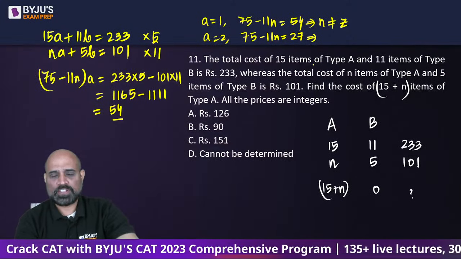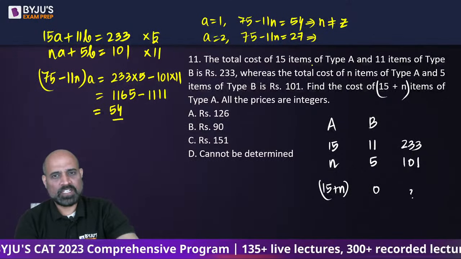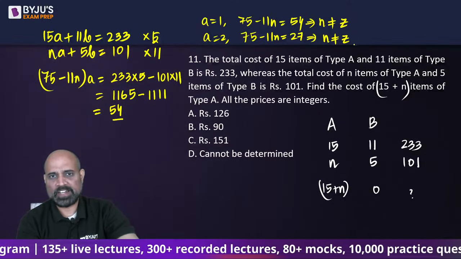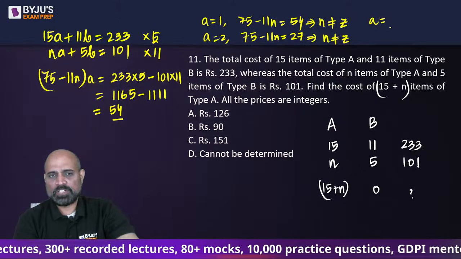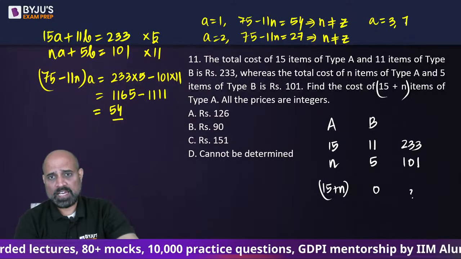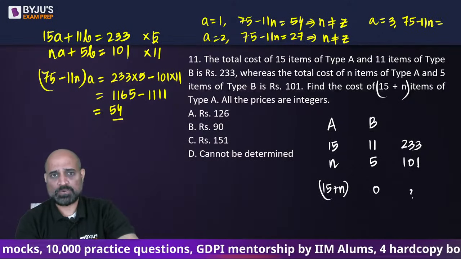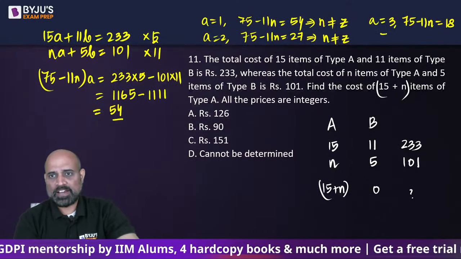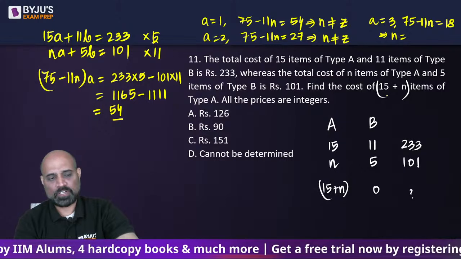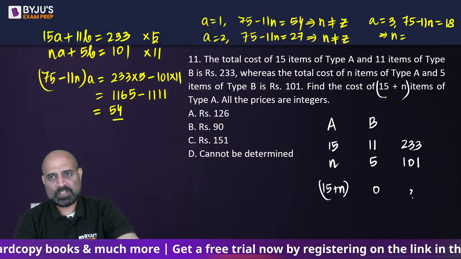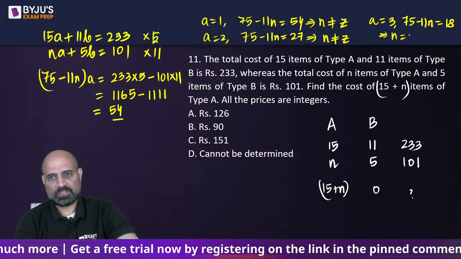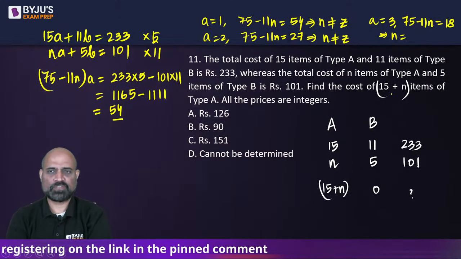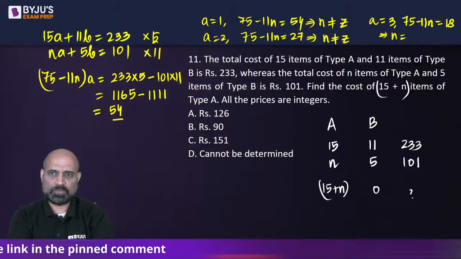So n will be 48 by 4. It won't be an integer. If I take a is equal to 3, I will have 75 minus 11n is equal to 18, so n is equal to 57 by 11. Whatever it will be, it will not be divisible by that.